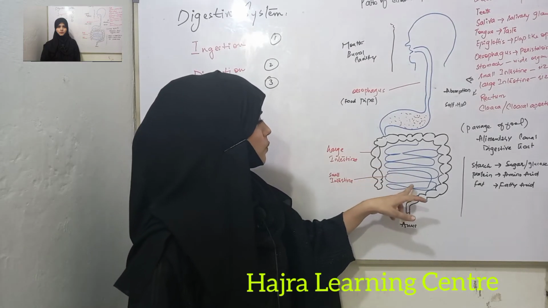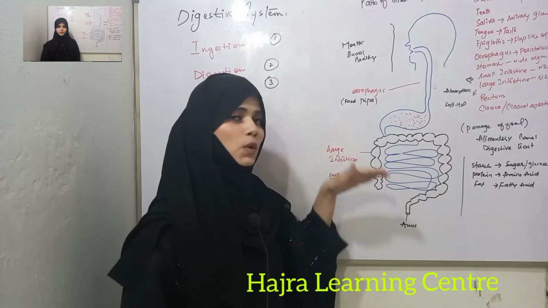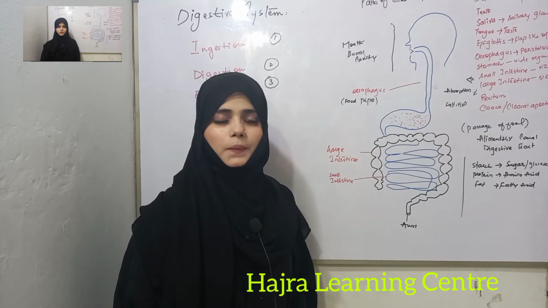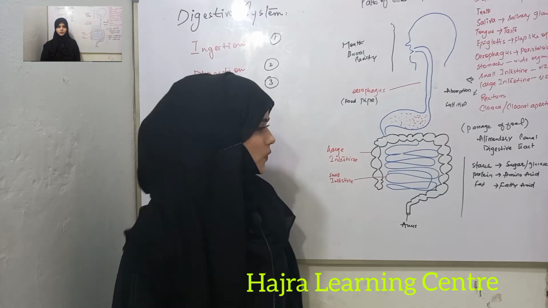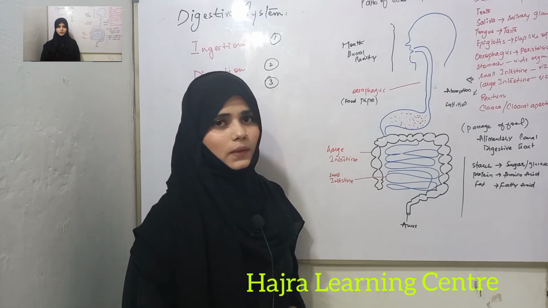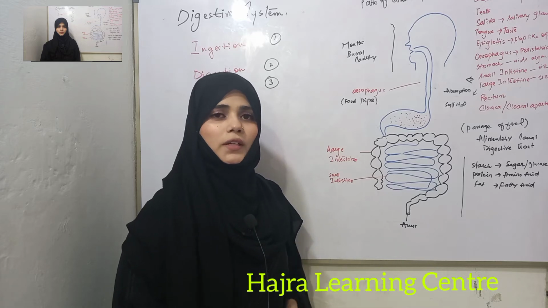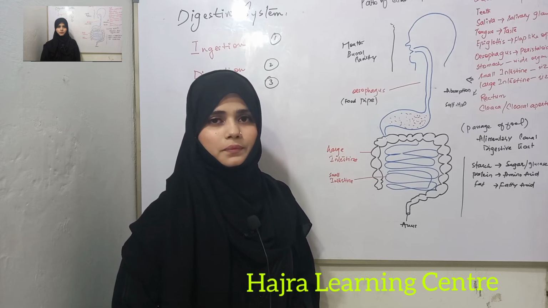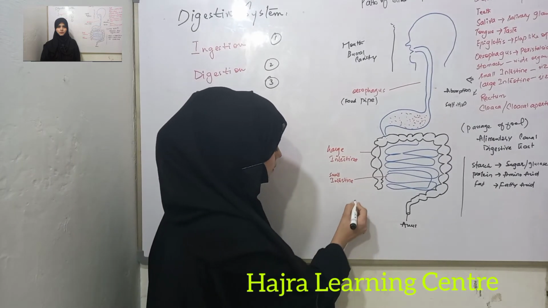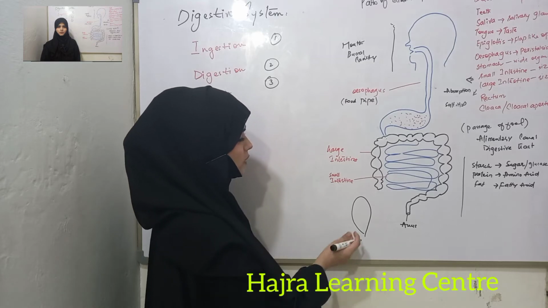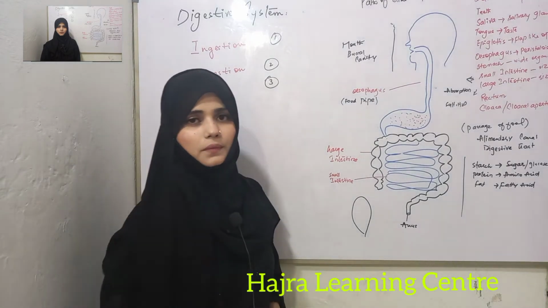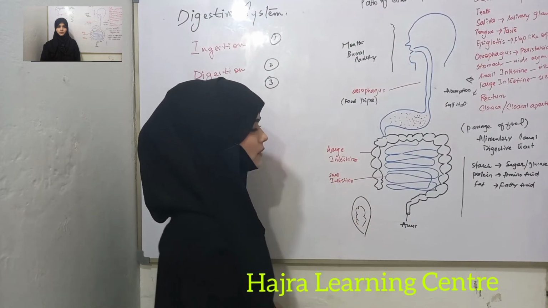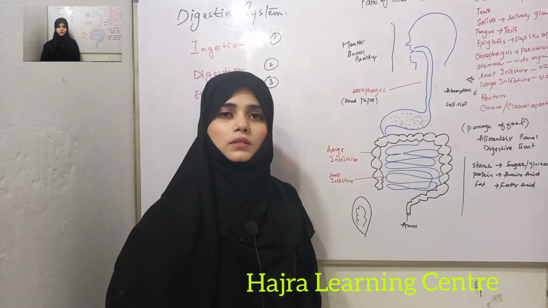After that, when the food comes to the lower end of the small intestine, absorption takes place inside the small intestine. The wall of the small intestine has finger-like projections called villi. Such as, look at here, finger-like projections are present inside the small intestine. The function of villi is to absorb the food.